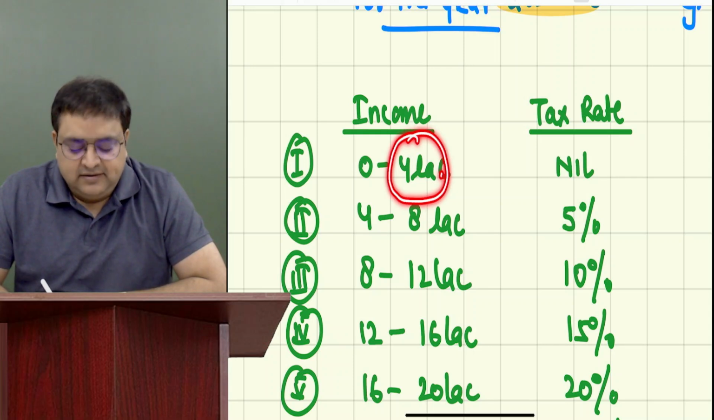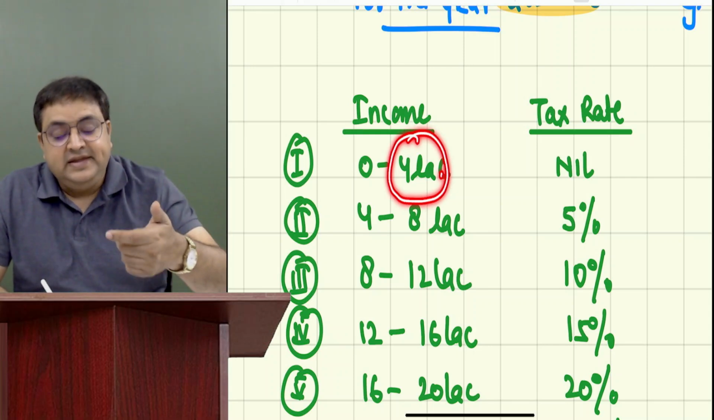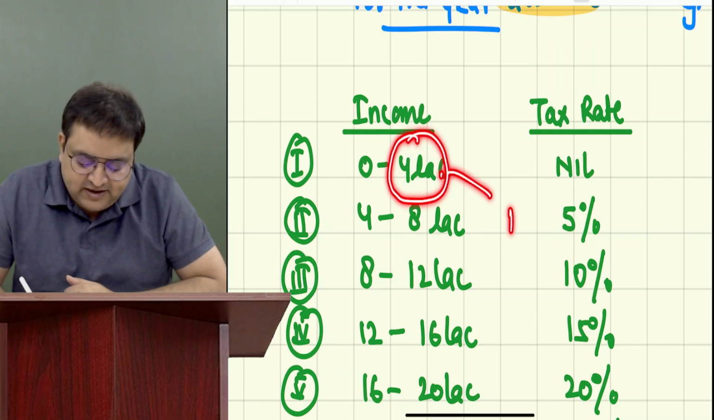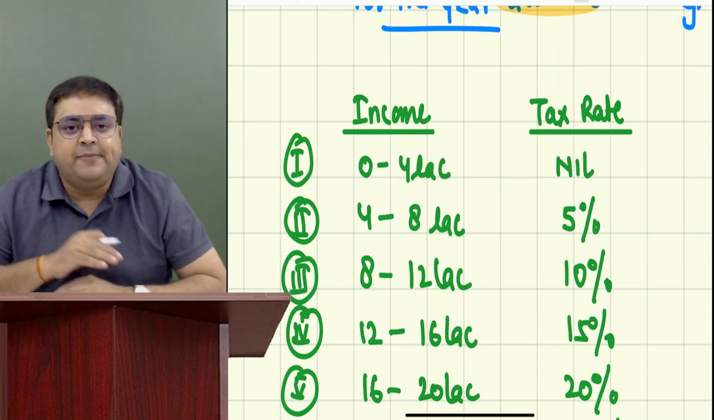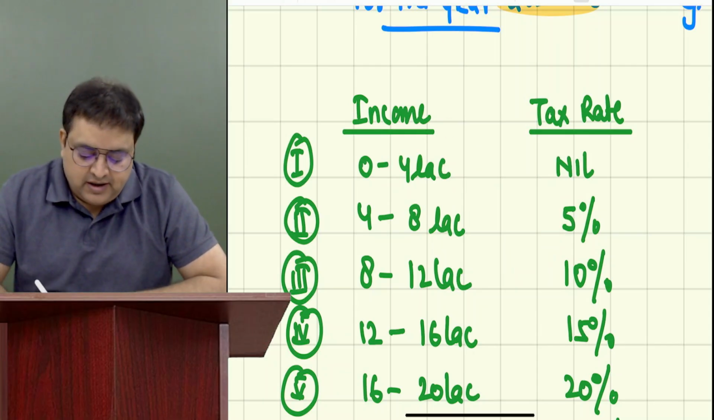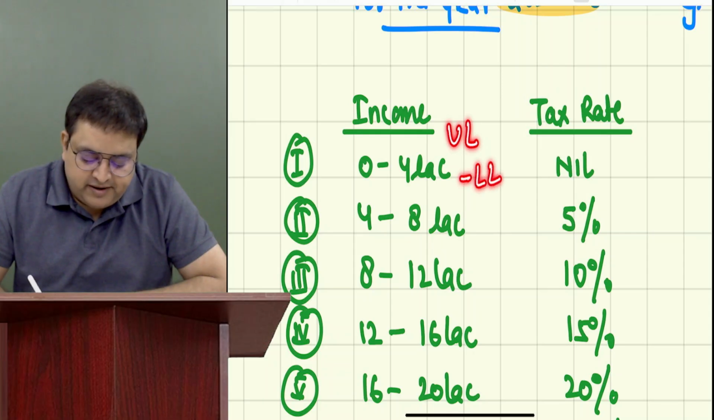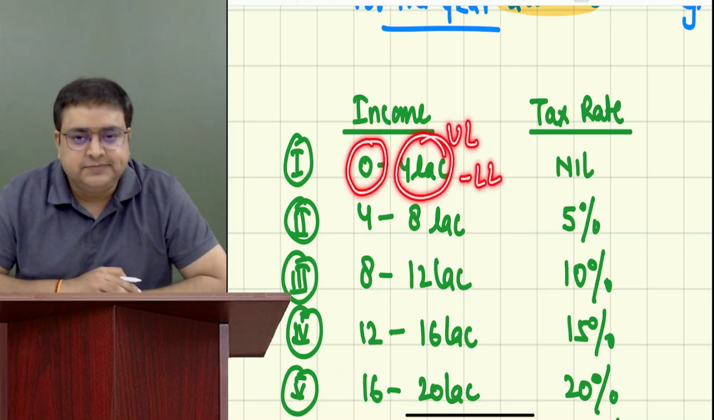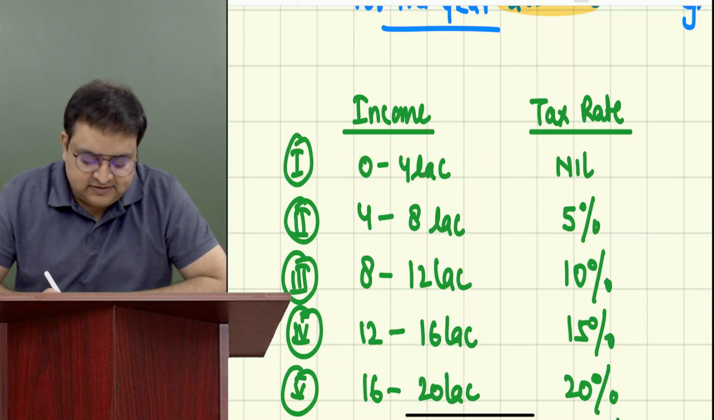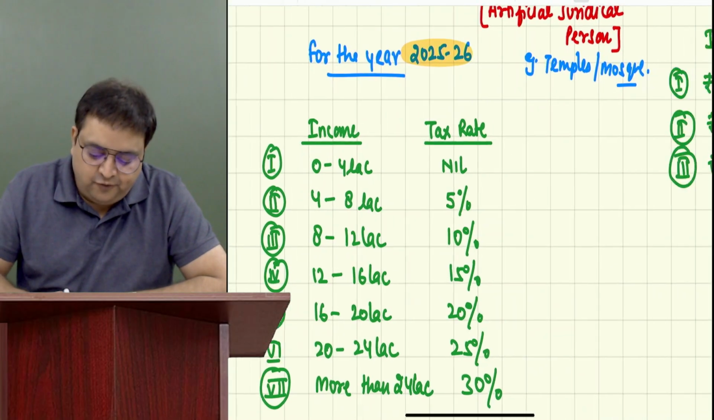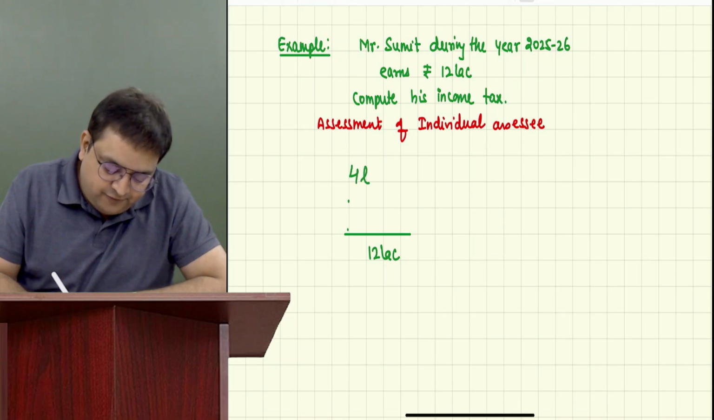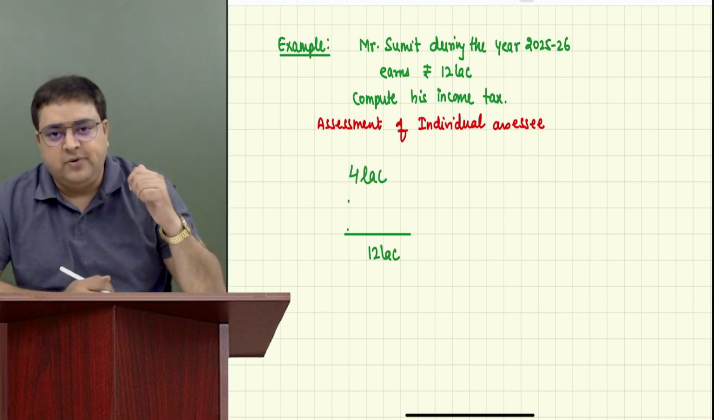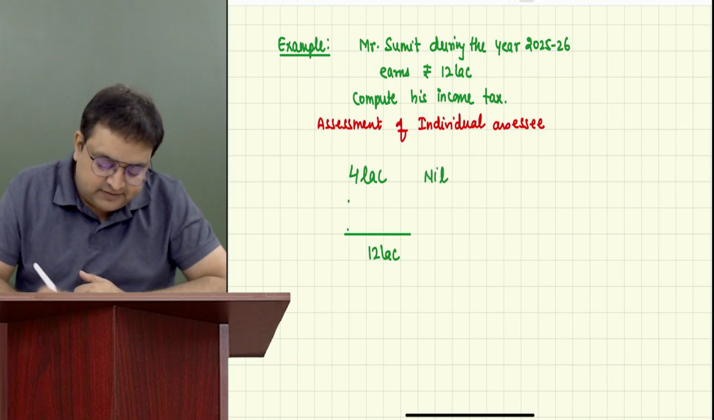Again, I'm asking you, how much is the upper limit? 4 lakh. Is he crossing the upper limit? Yes. His income is 12 lakh, so he's crossing the upper limit. If he's crossing the upper limit, you simply have to do upper limit minus lower limit. 4 minus 0. How much is this? 4 lakh. Come back and write it over here: 4 lakh. What is 4 lakh? Upper minus lower limit. How much was the tax rate over here? Nil. First level.